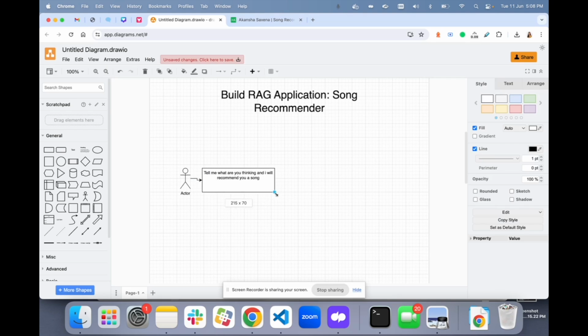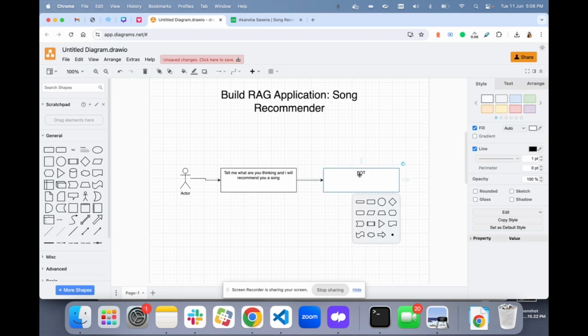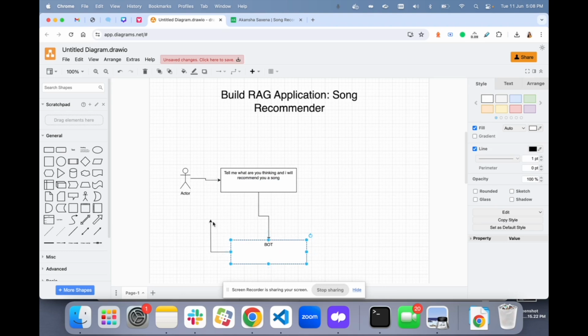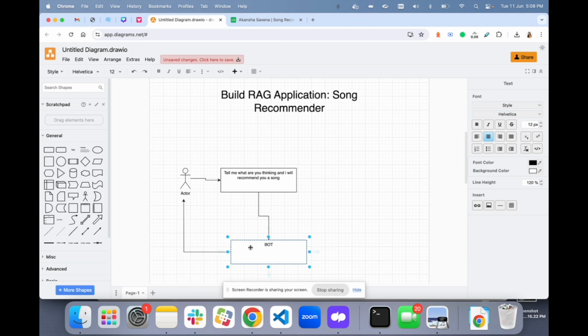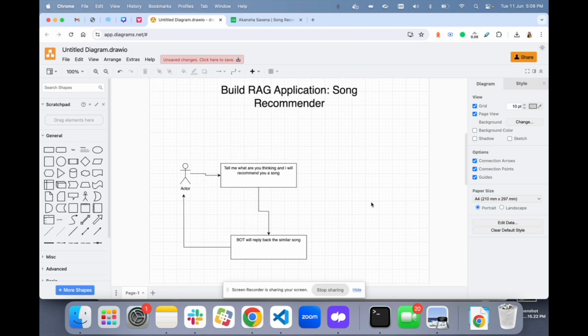Okay, so our bot is going to ask this, and then the user will tell the bot, and then the bot will reply to the user with a similar song. So this is going to be our system, right?